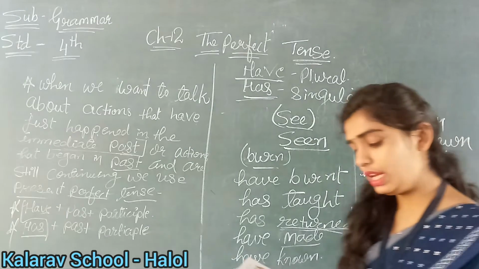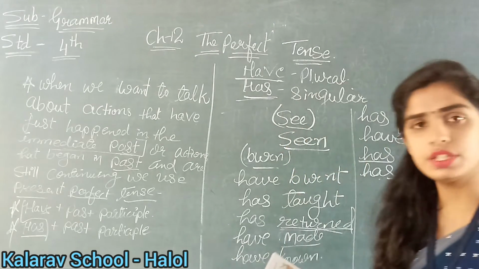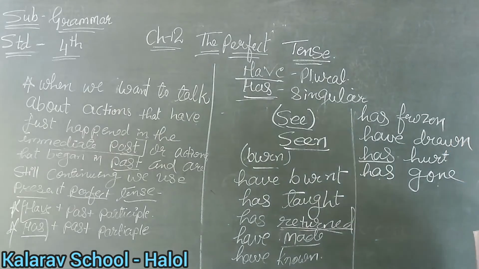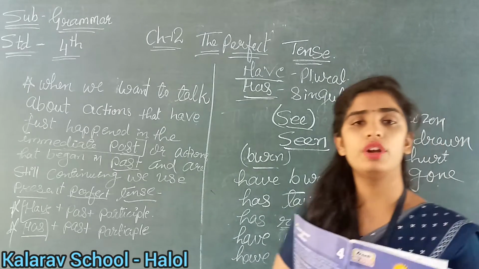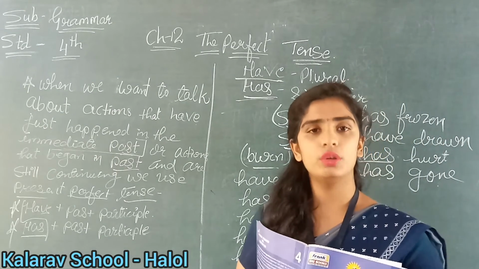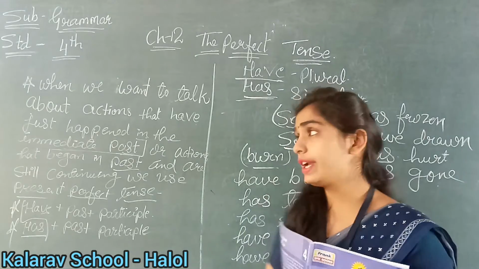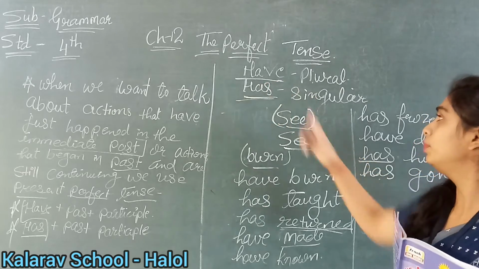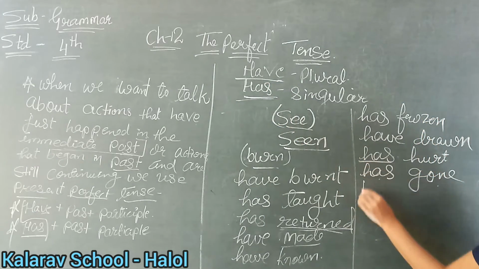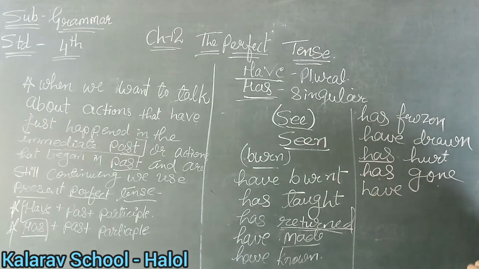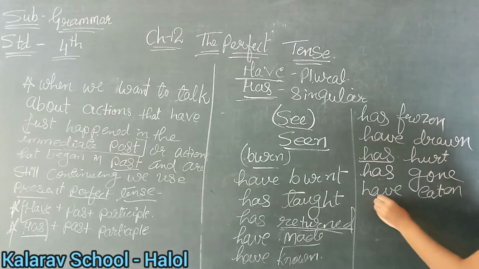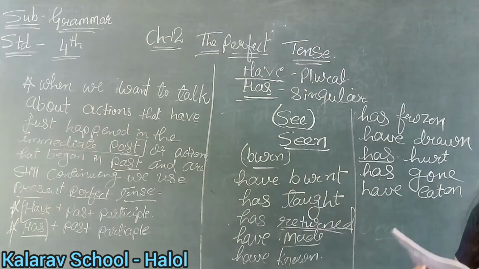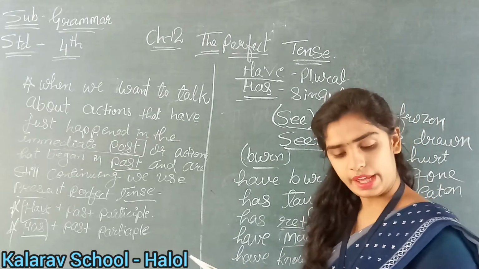Now see 11th number. The children blank eat their lunch. Given here is eat. The children: children means it is already plural. If it were child, it would be singular. So children is plural. What do we use in the plural? We use have in the plural. So have, and eat becomes eat, ate, eaten. So in the past participle it will be eaten. So the children have eaten their lunch. Clear up till 11 number.